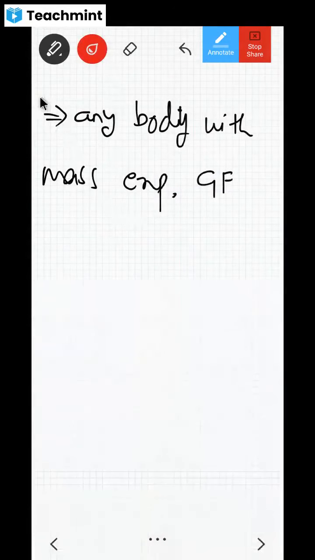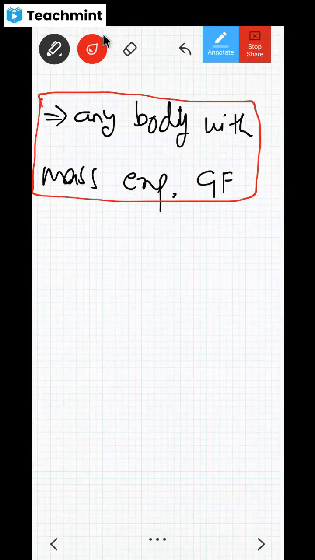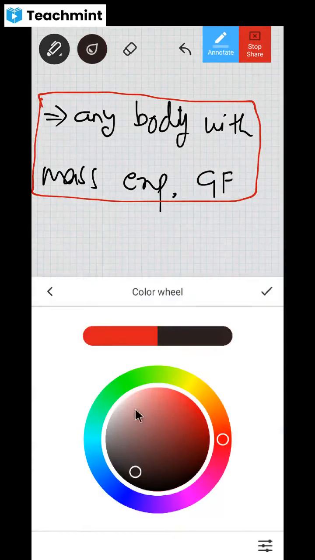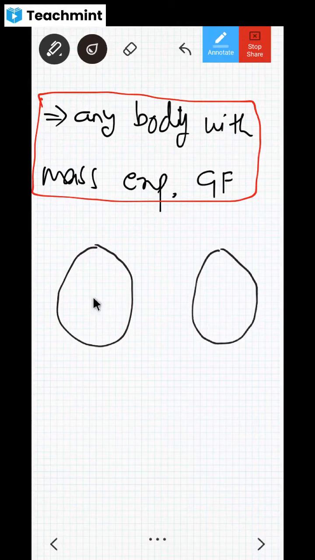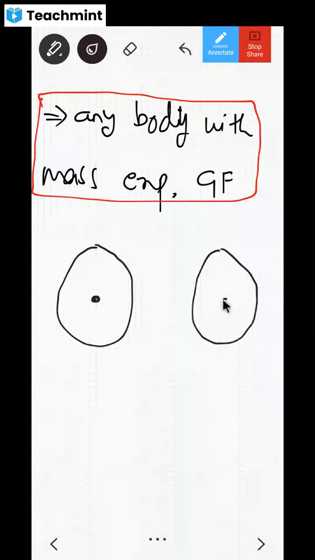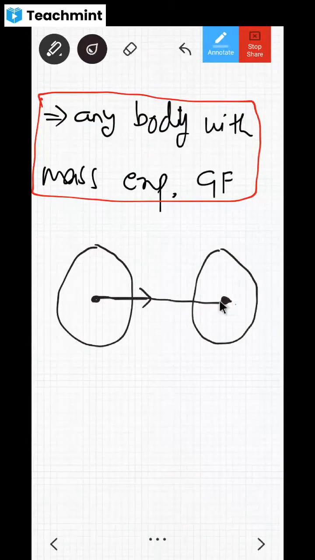How much small it experiences, how much big it experiences, that's a different issue. We'll come to that later. Now, one more thing you need to understand. For example, this body and this body, these are there. Now, this force is there from the center of one body to the center of another body. So, the force will be acting from center to center. This body will be pulling that body from the center, and that body will be pulled from the center like this.